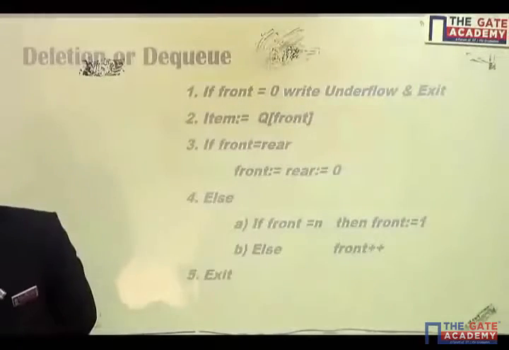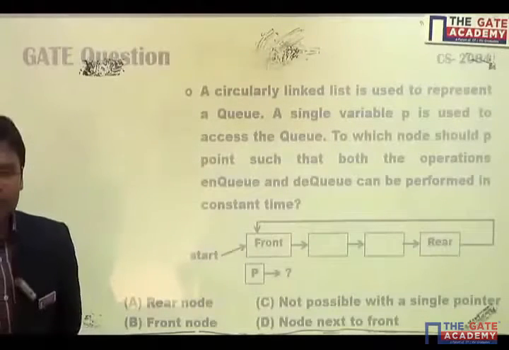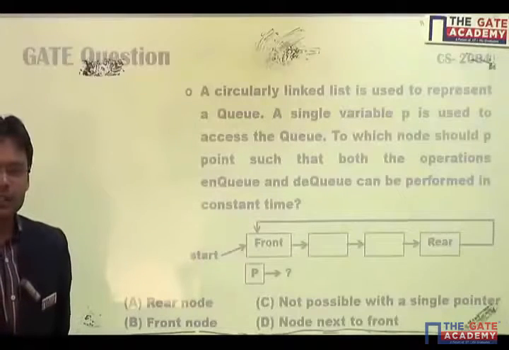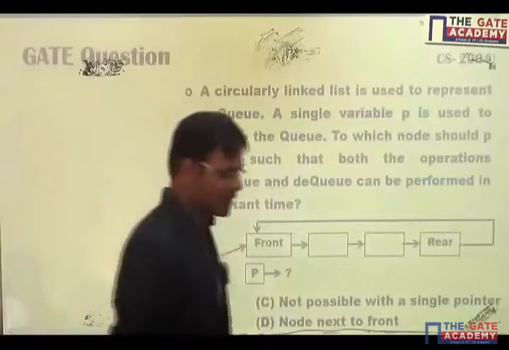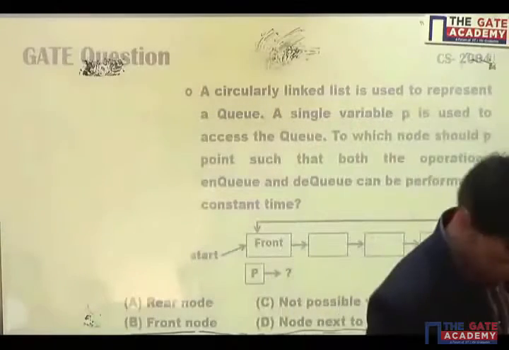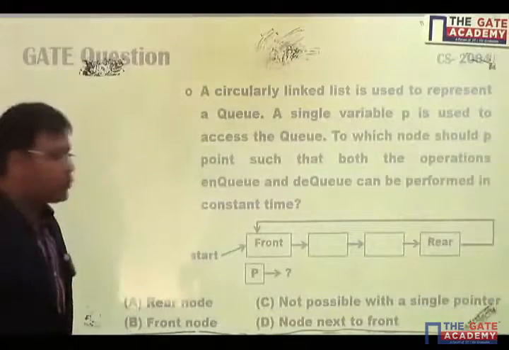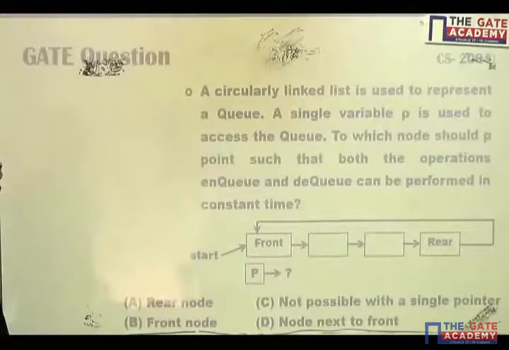Now, one GATE question is there. Try to solve this. I'll give you 1 minute; otherwise I'll solve this question. The question says that a circular linked list is used to represent a queue.